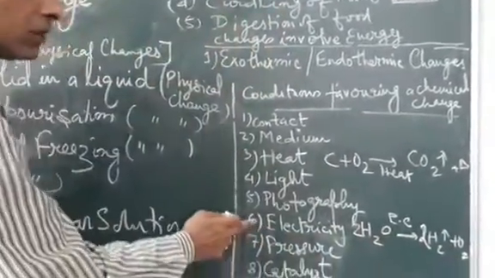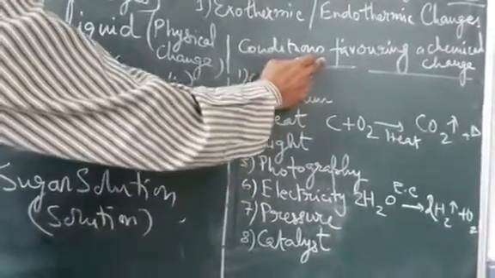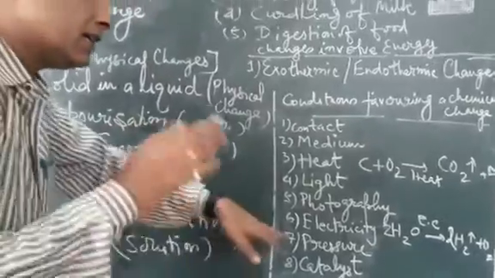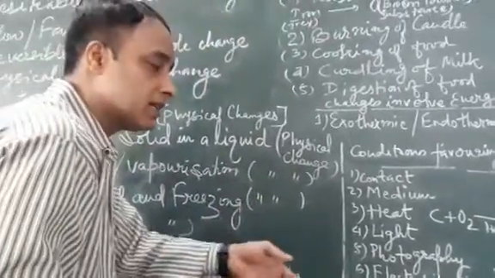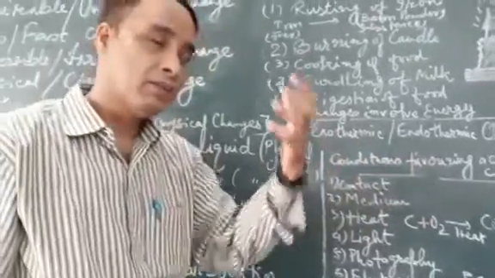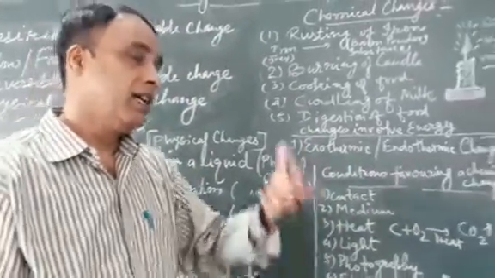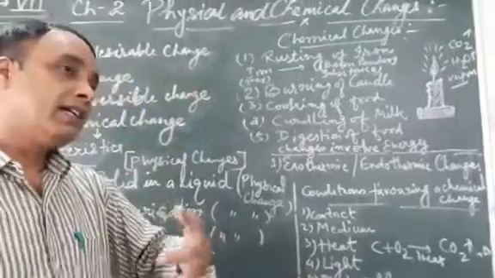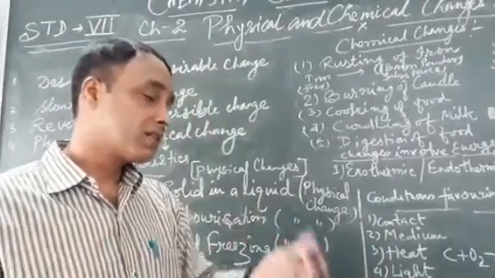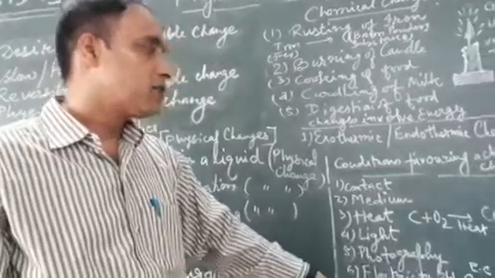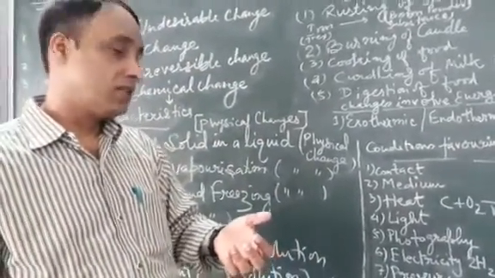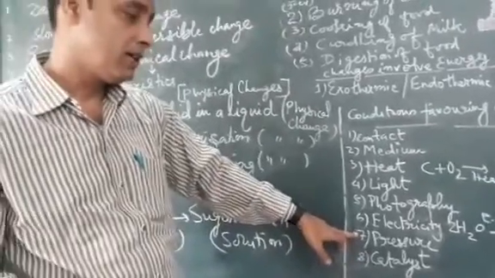So this is one of the conditions which favors chemical change. Then pressure. There are certain types of reactions in which exertion of pressure favors a chemical change. For example, there are some crackers which burst if you apply pressure to them. It is a type of chemical change that takes place upon bursting, and pressure is one of the conditions favorable for that type of chemical change.